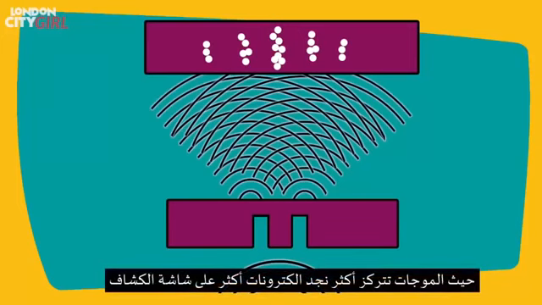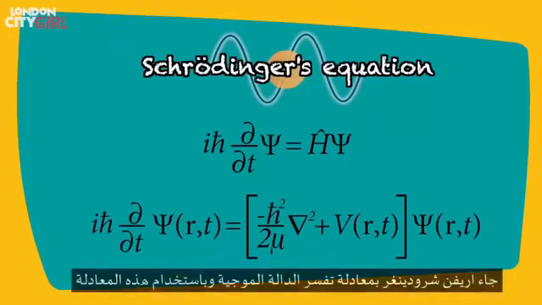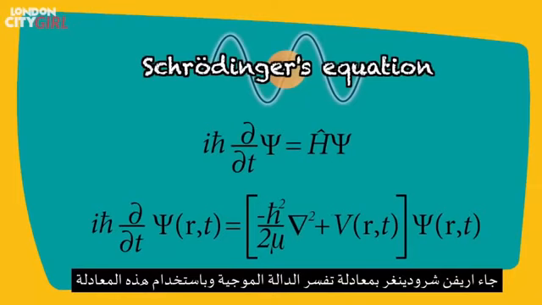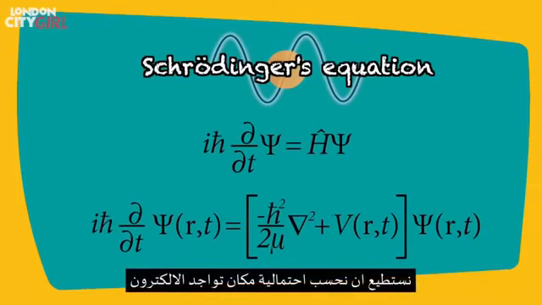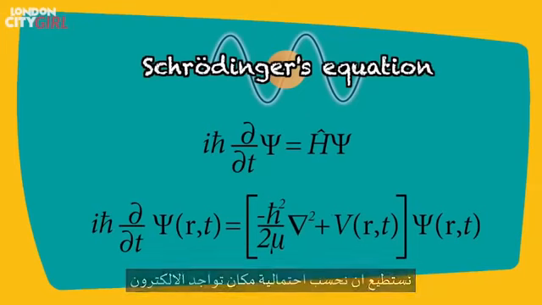Where the waves are most intense, we find more of the electrons on the detector screen, and where they cancel each other out, there are no electrons on the detector screen. Schrödinger came up with an equation for the electron's wave function, and using this equation, we can find out the probability of the electron being in a particular location.